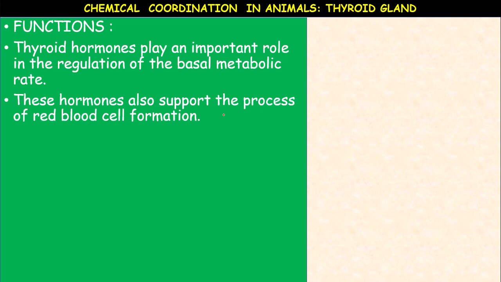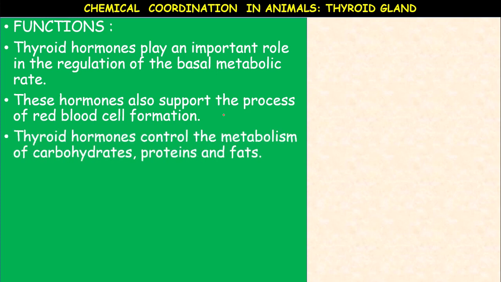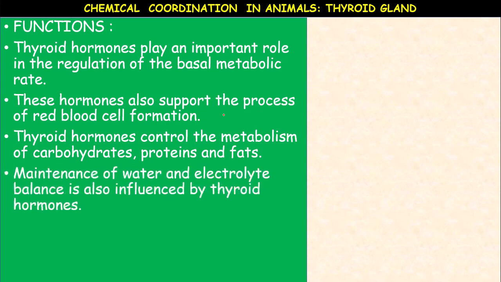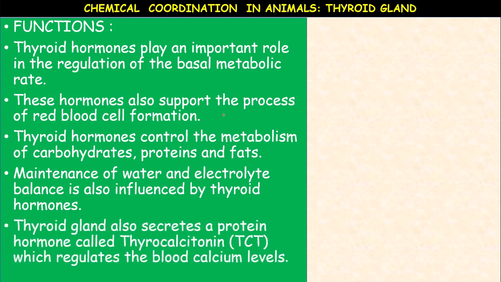So these hormones also support the process of red blood cell formation. The thyroid hormones control the metabolism of carbohydrates, proteins and fats. The maintenance of water and electrolyte balance is also influenced by thyroid hormones.